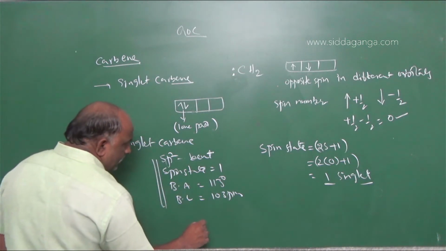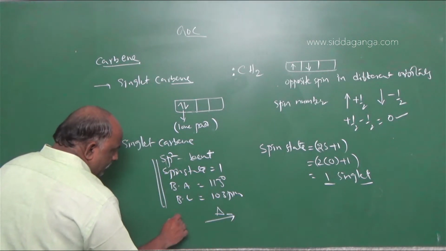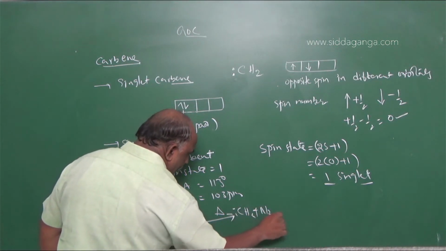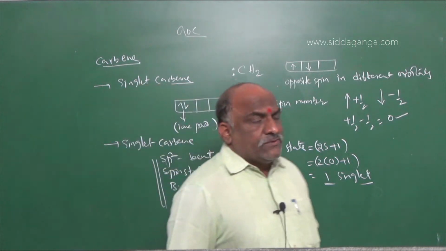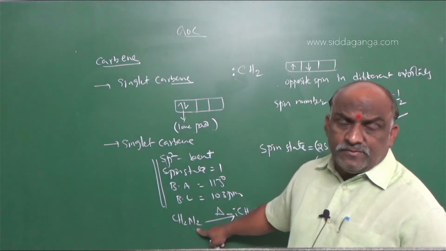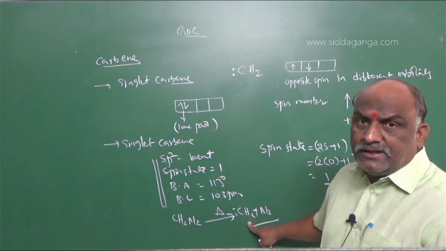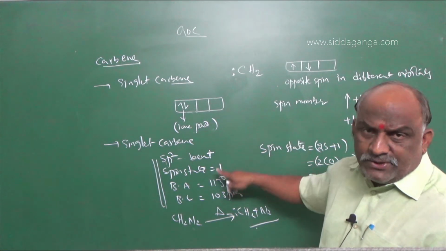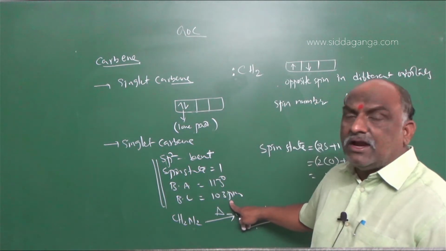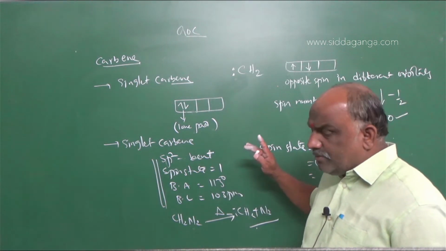And how is singlet carbon obtained? By decomposition of diazomethane, CH2N2, which gives rise to CH2 plus N2. Photolysis, not pyrolysis, it is photolysis of diazomethane that leads to the formation of singlet carbon CH2. Sextet it is, not octet, with sp2 hybridization, bent shape, bond angle 113 and bond length 103 picometers. Very, very important points. You should make a note of this.